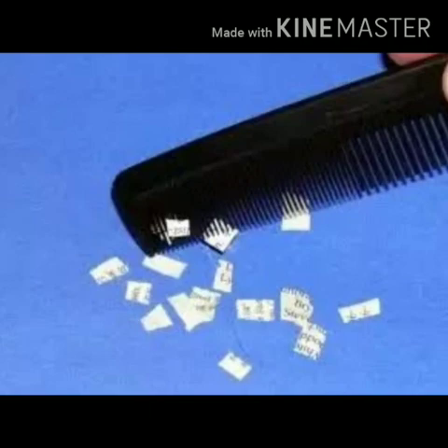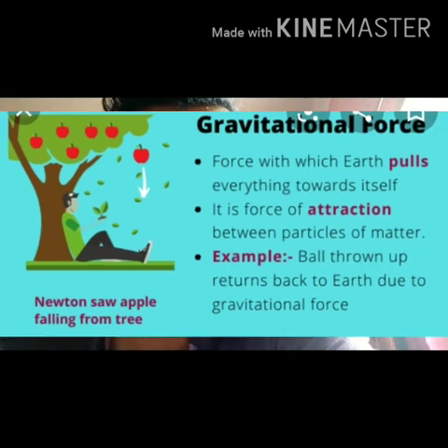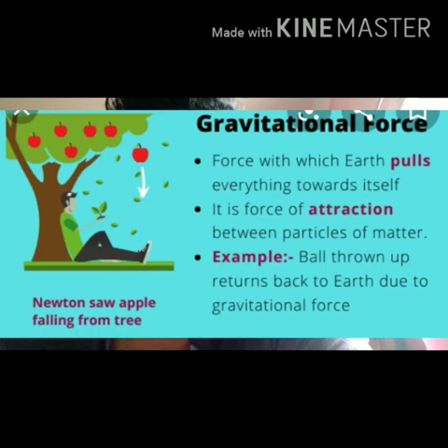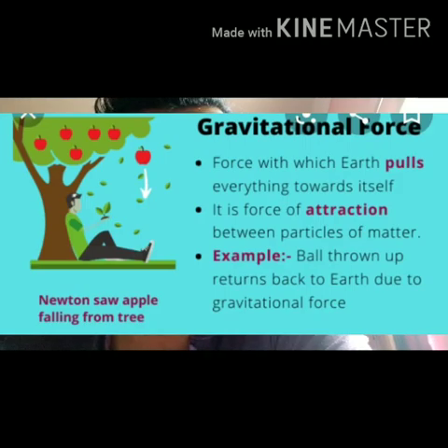Now we move on to the gravitational force. If we throw a ball from a height, it falls towards the ground. Similarly, when we throw a ball up into the air, it goes up to some height and then falls back towards the ground. Why does this happen? It happens because the earth attracts bodies towards its center. The attractive pull of the earth is an example of gravitational force or gravity.